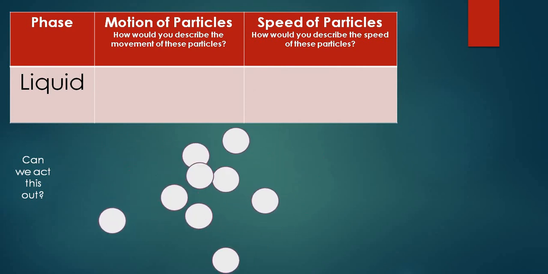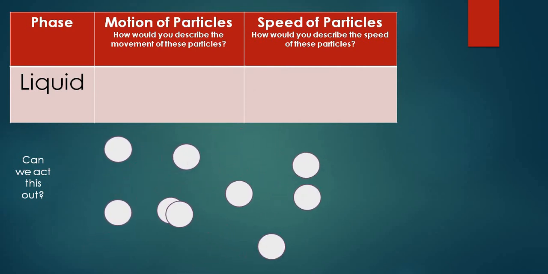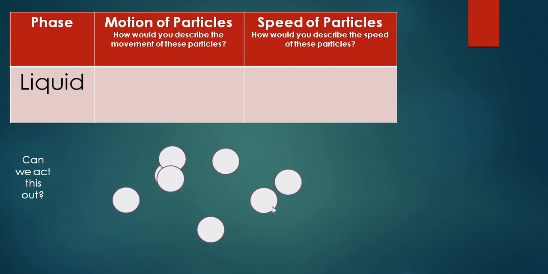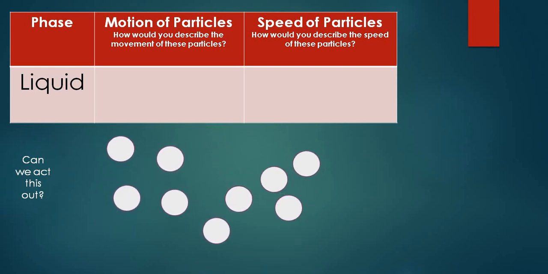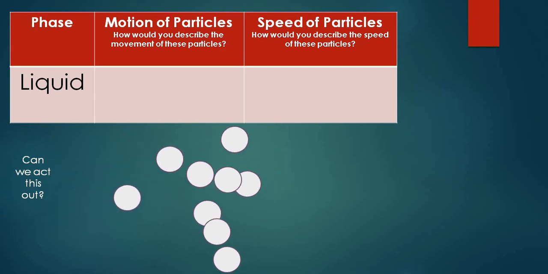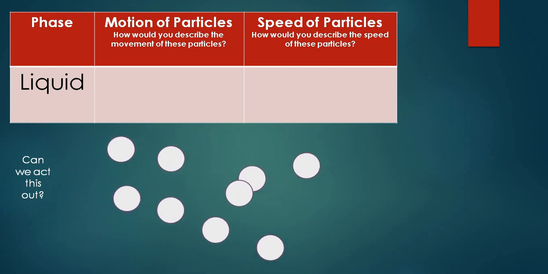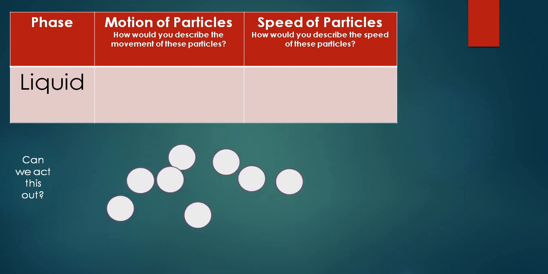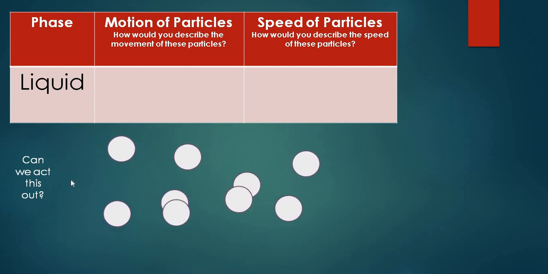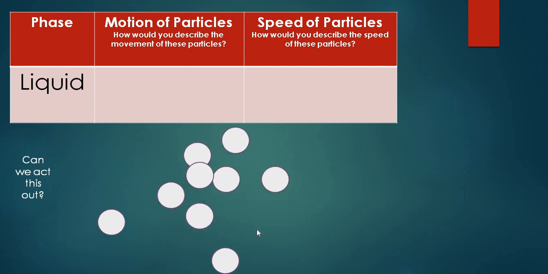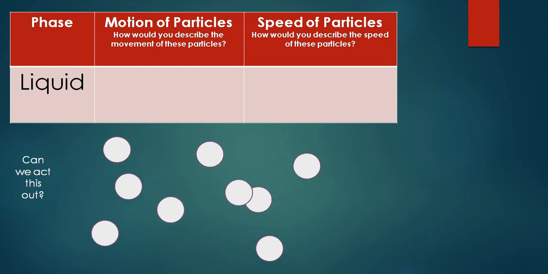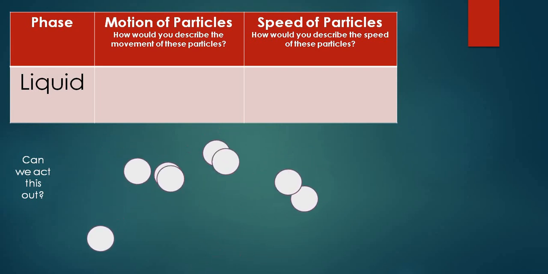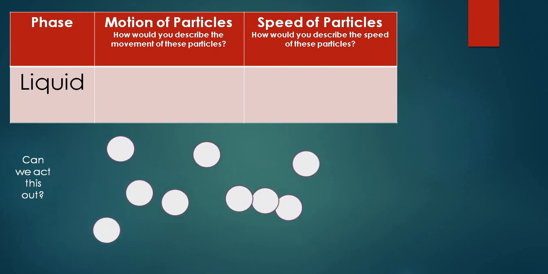Now coming to liquid. As you know, a liquid takes the shape of the container in which it is filled. If you fill water in a bowl, it will take the shape of the bowl, or if you fill it in a bottle, it takes the shape of the bottle. The reason behind it is the movement of the molecules and the space between them. In the liquid the molecules are a bit far away from each other as compared to solids.